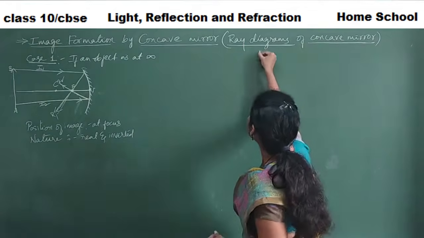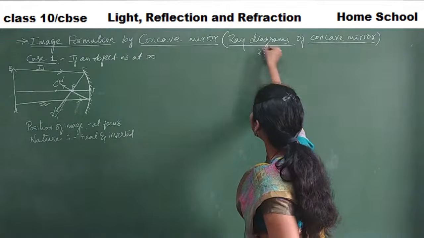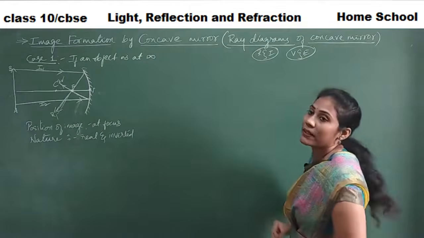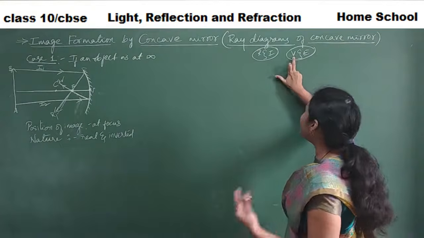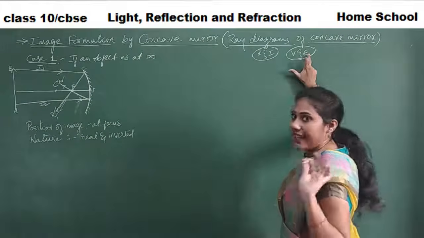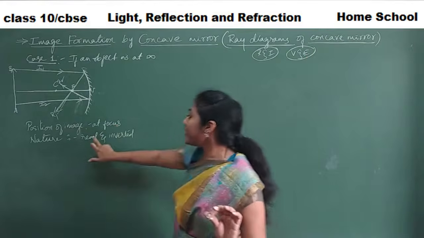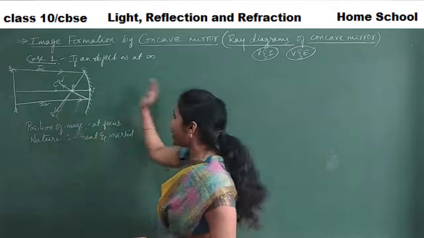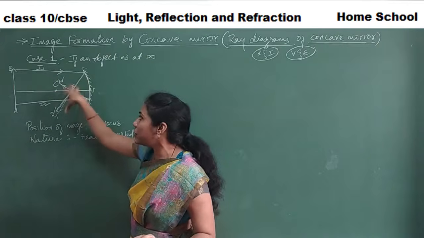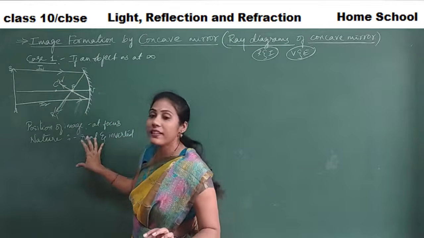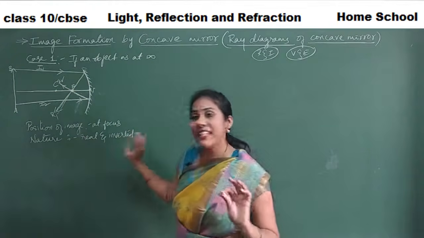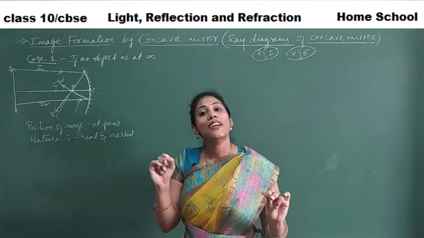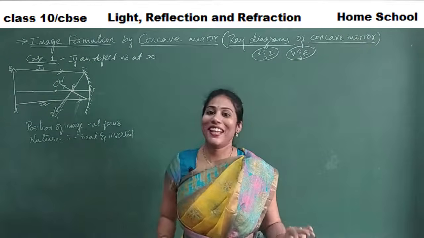Real and inverted is one combination. Virtual and erect is another combination. Whenever you find a virtual image, that is always erect. Whenever you find a real image, that is image forming in front of the mirror, not backside, such an image is real. Real images are always inverted. This is one important point that should always get fixed in your heads.